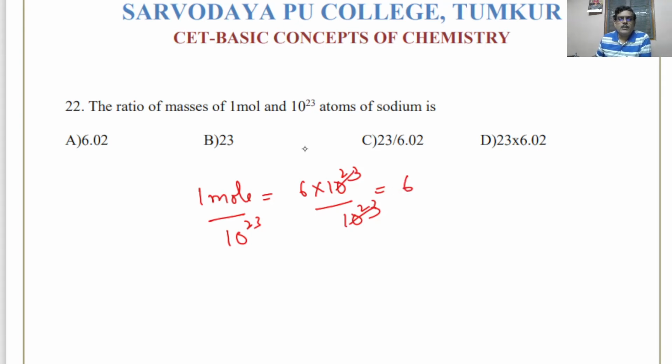So ratio of 1 mole and 10 to the power of 23 atoms will be 6. See, here it is Avogadro number divided by 10 to the power of 23. This is the ratio that is asked in the question, so the answer is very close to the answer A, 6.02. So answer is A. This is the answer.